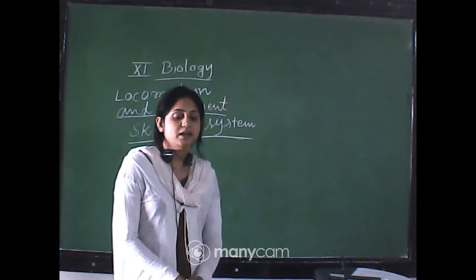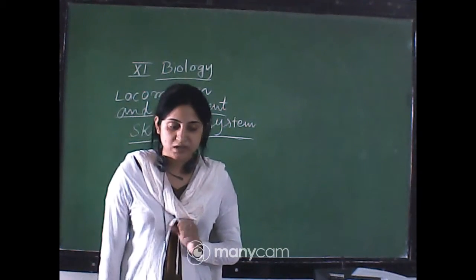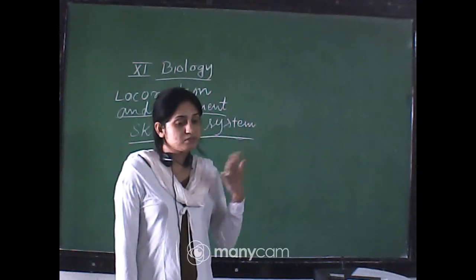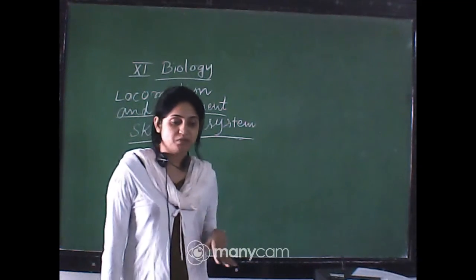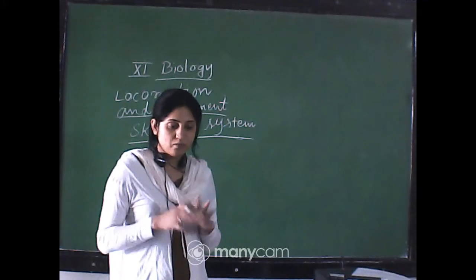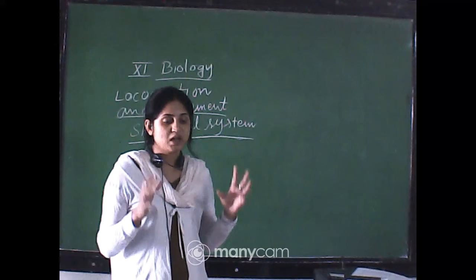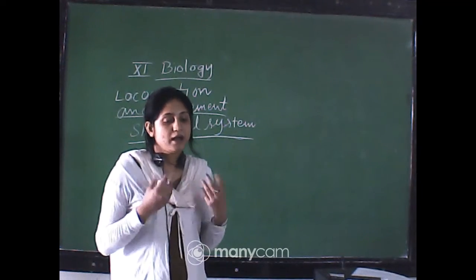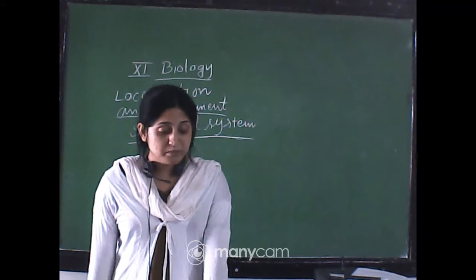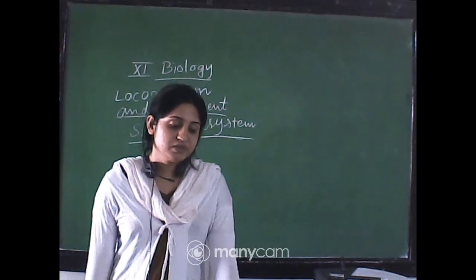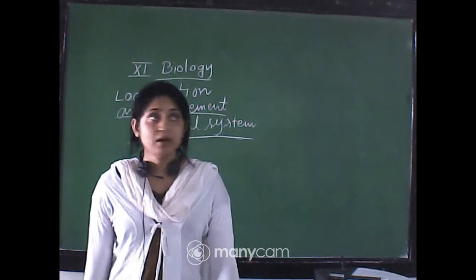You know that in our adult human body there are 206 bones present, but in the case of a baby the number of bones is more than 206, around 300. But when they form the adult structure, the bones are fused together and they form a lesser number of bones, and that makes our outer structure. This is most important: how many bones are present in the adult human body, that is 206 bones, okay?